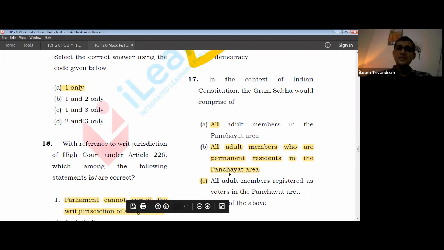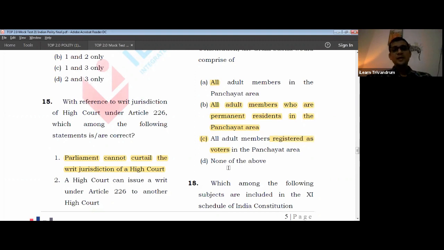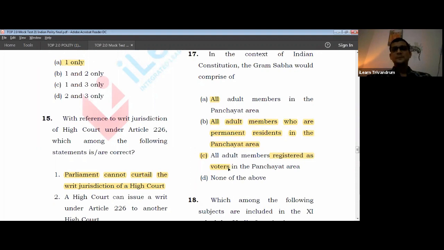Okay, so it is like choosing the best among these. Even from A, B, C, you can choose the right one. So that way also you can come to an answer. But look at this. Registered as voter is a very important point. They should be an elector. They should have their name in the voters list. Then they become a member of the Gram Sabha.